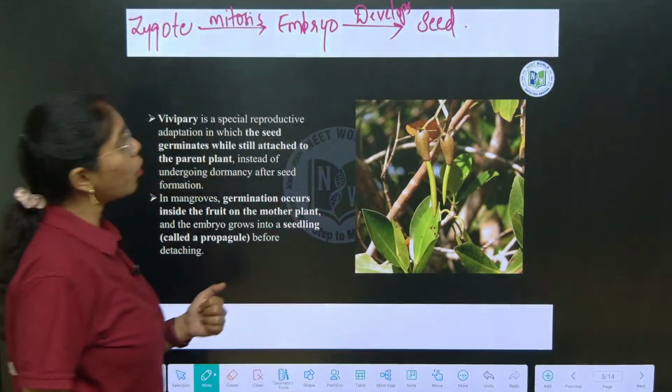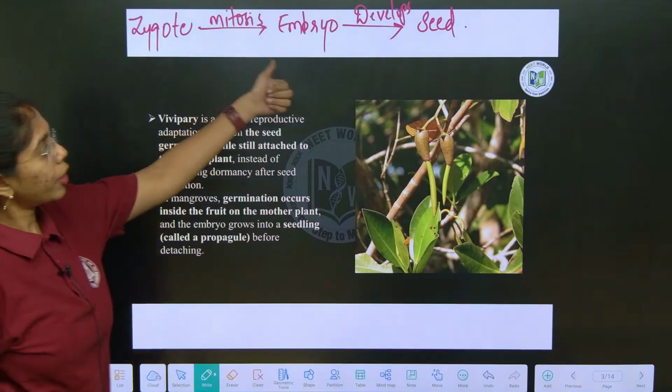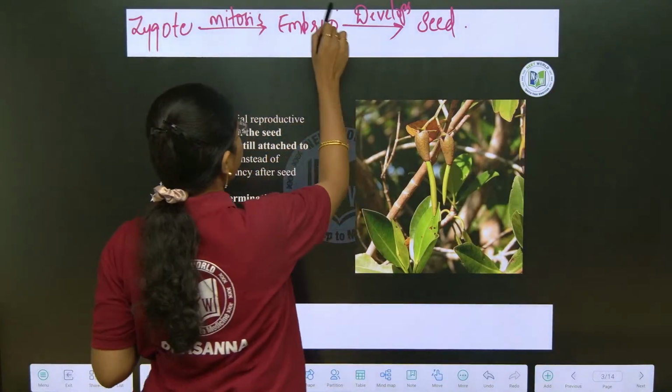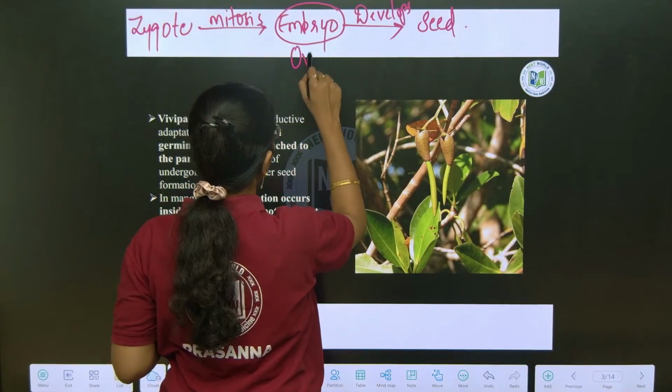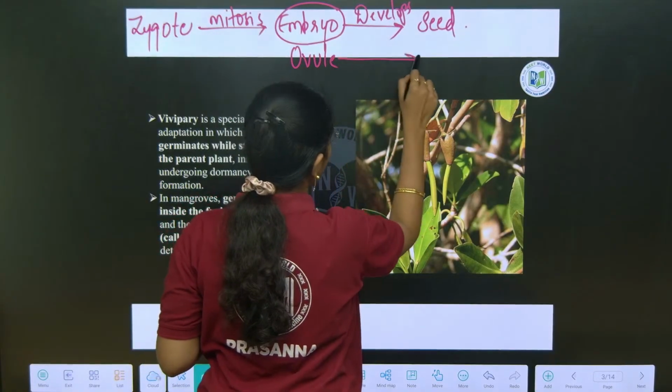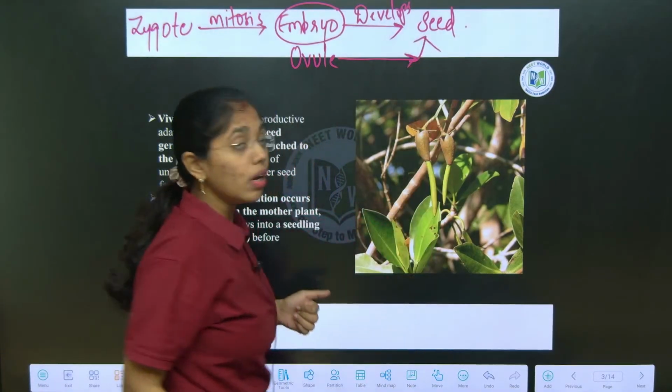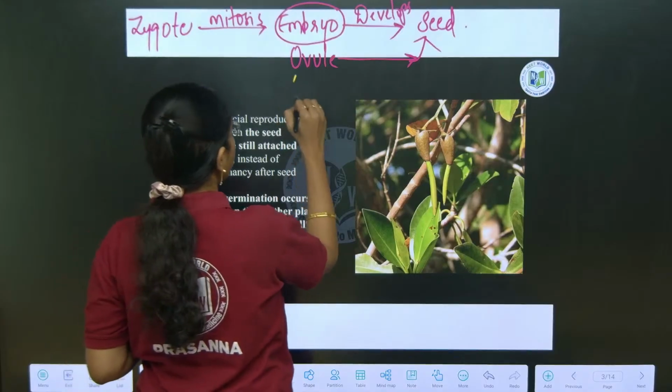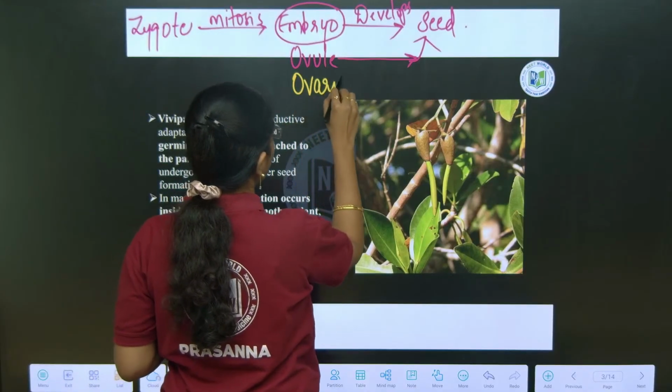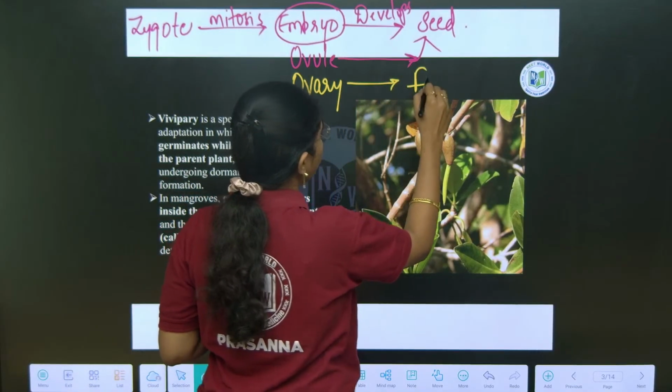So in post fertilization, the embryo develops to seed, that is the ovule after post fertilization turns to seed, and the ovary turns to fruit.